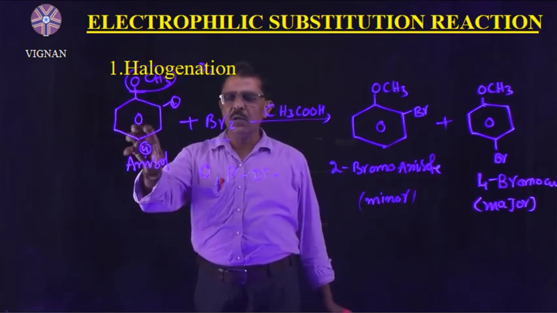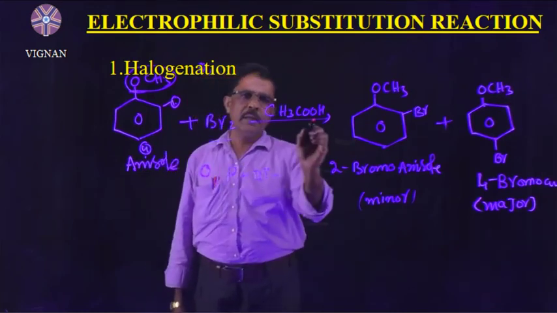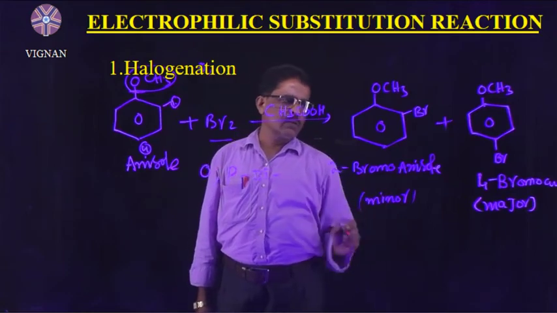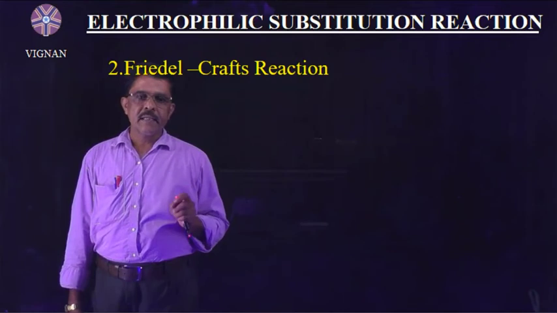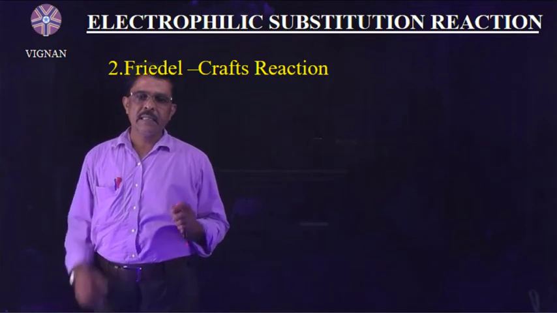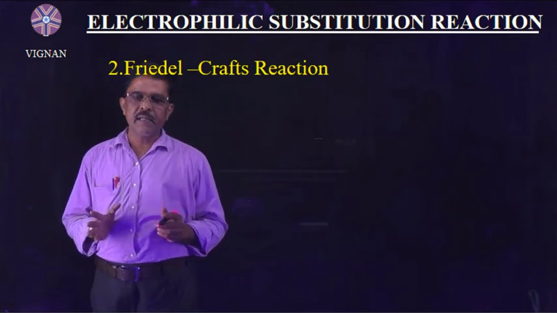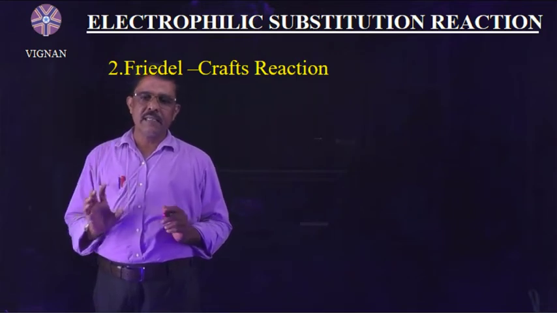Anisole reacts with bromine in the presence of acetic acid and gives 2-bromoanisole and 4-bromoanisole. These are the electrophilic substitution reactions of anisole. The second one is Friedel-Crafts reactions. There are two reactions, Friedel-Crafts alkylation and Friedel-Crafts acylation.